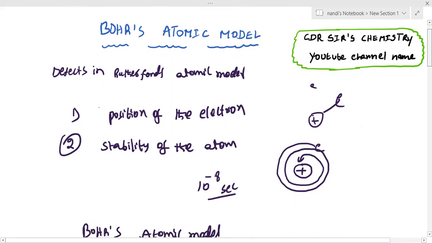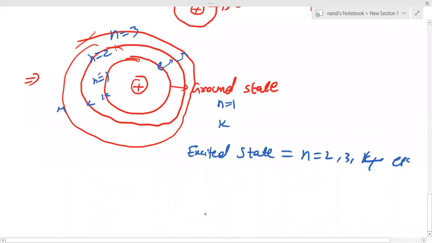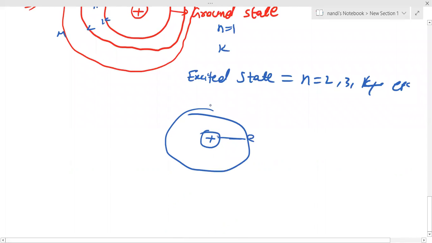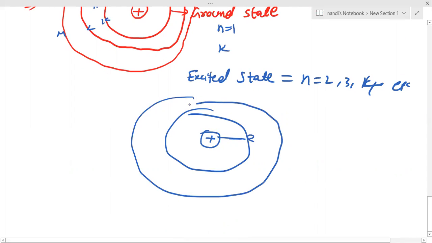In the next videos we will see the radius derivation and energy. So this is the nucleus and the electron is present. How much is the distance from the nucleus to the orbit? First orbit, second orbit, what is the distance between the nucleus and the second orbit? That's the thing we are going to calculate.